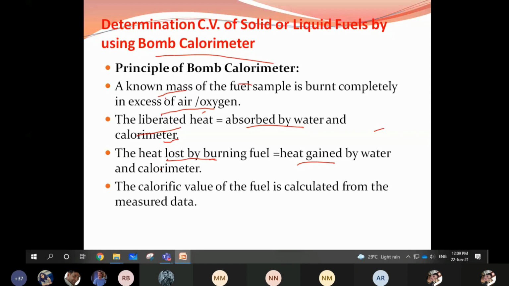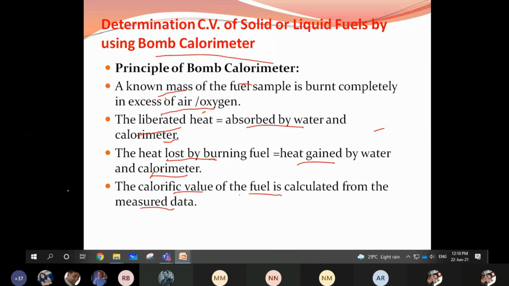The principle behind this bomb calorimeter is to measure the heat liberated. How to measure this heat liberated? Whether the fuel is burnt completely or not, whether it is burnt in the presence of oxygen or air, the heat liberated is absorbed by the water and calorimeter, and the heat gained by the water and calorimeter equals the heat lost by the fuel. These are the 5 principles. Based on these 5 principles, we can measure using this device. How exactly does this device look?